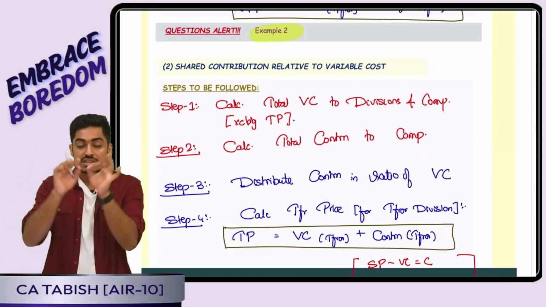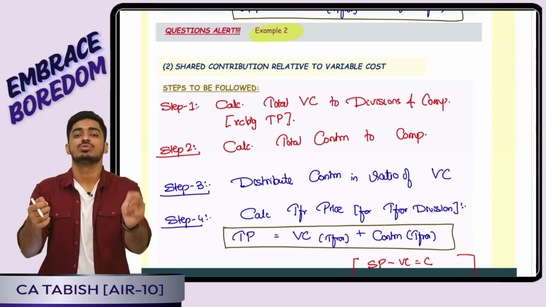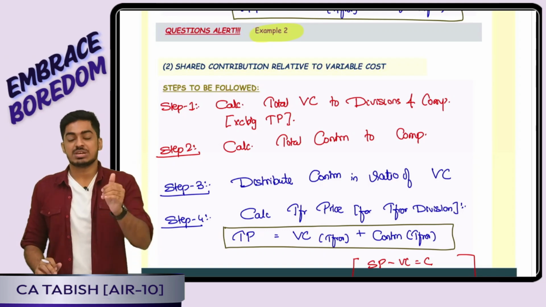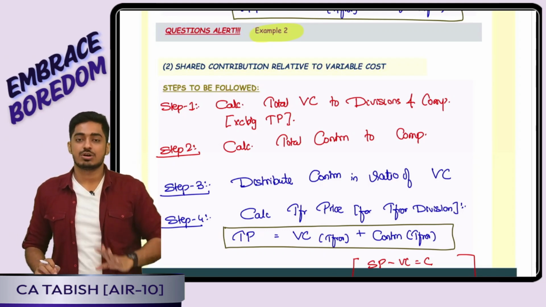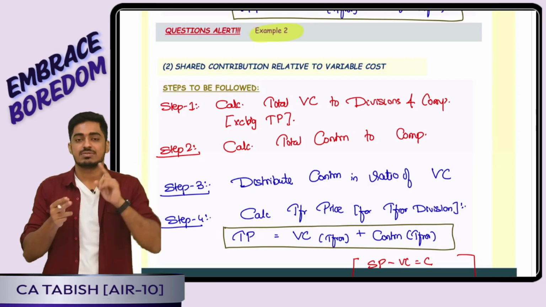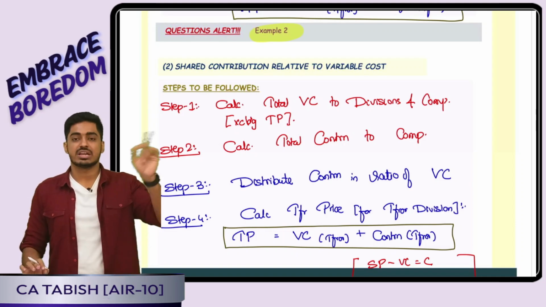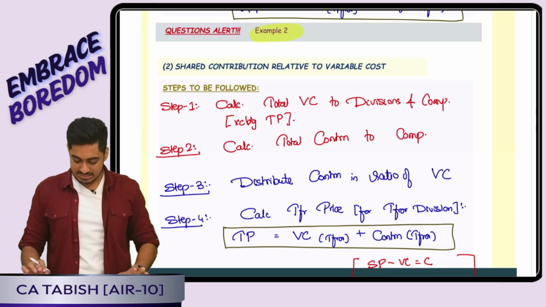Here we will share the contribution in which ratio? In the ratio of variable cost. So step number 1, we will calculate variable cost, that is for every division as well as company as a whole. Just a simple point, transfer price we will not be including. Is this clear, everyone? Okay.